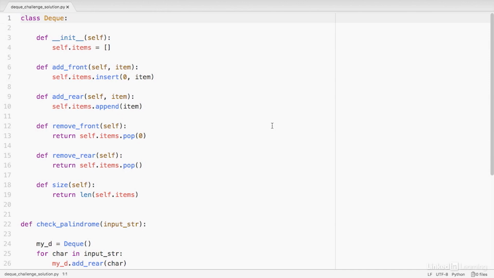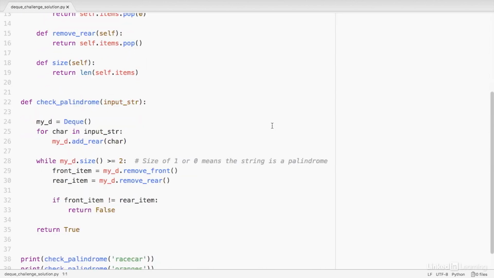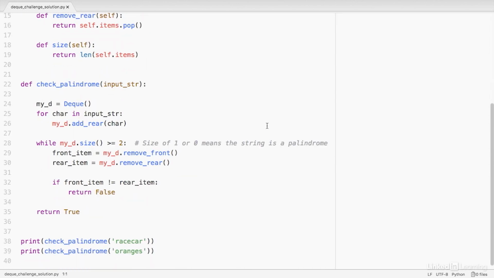Now I'll show you the code I wrote to solve this problem. I knew that I had to use a deque, and I implemented the deque exactly the same way that we did earlier in the chapter, so I won't go through that here. Instead, I'll move on to the function itself. I created a function on line 22 called checkPalindrome. It takes a parameter called inputString, and that's the string we want to check whether or not it's a palindrome.